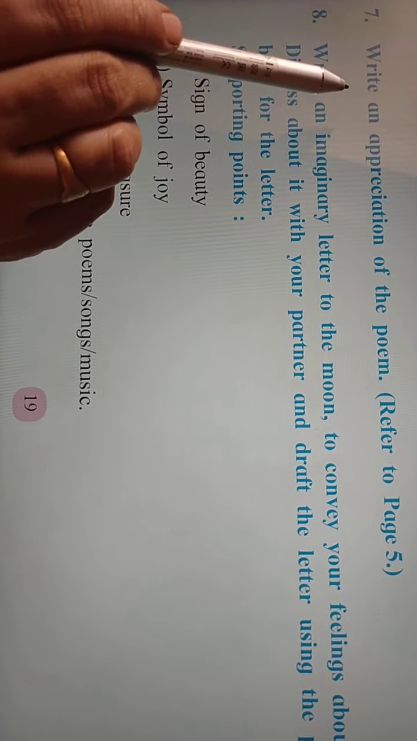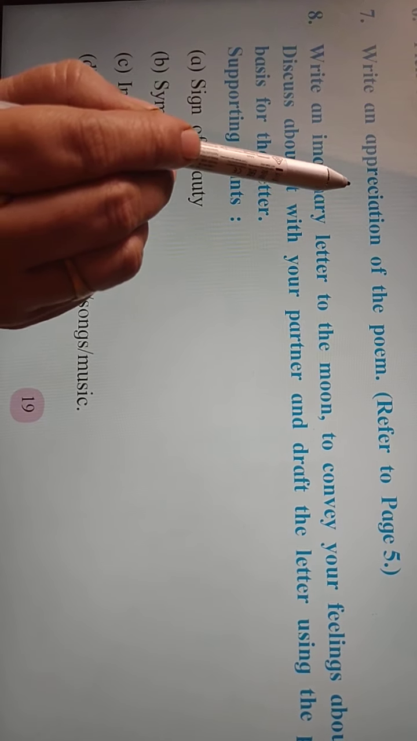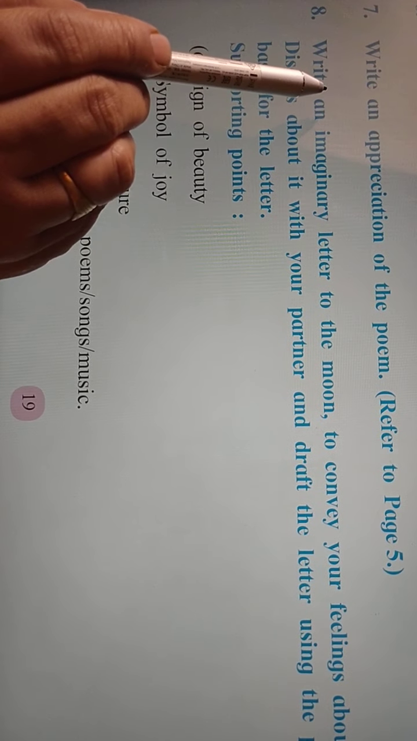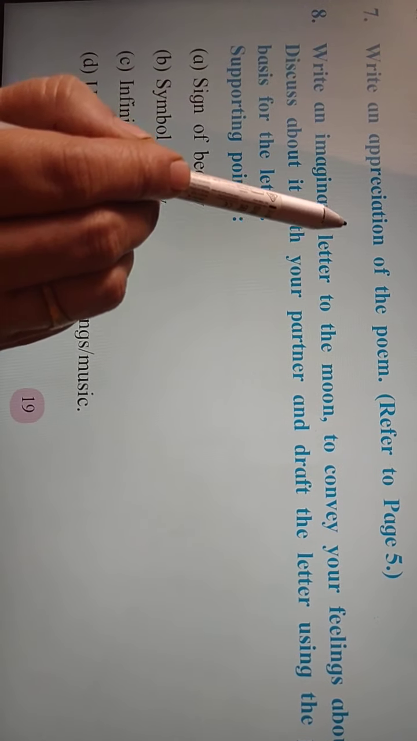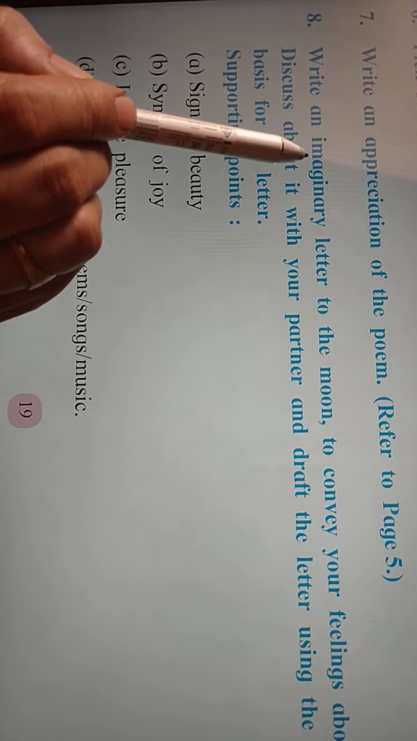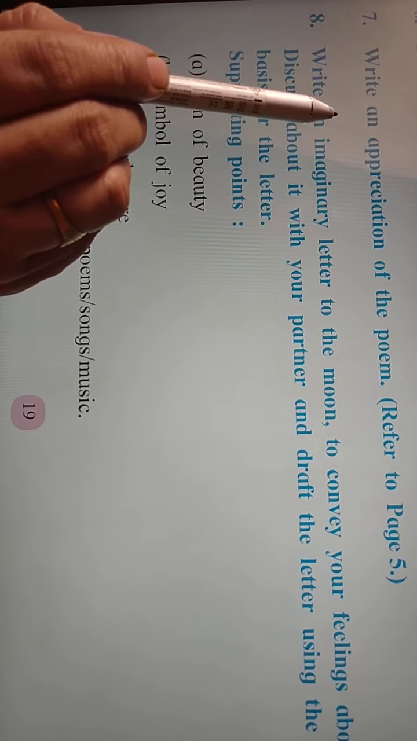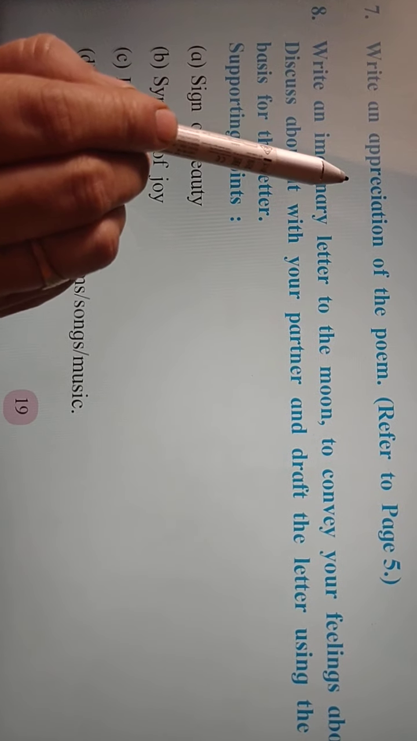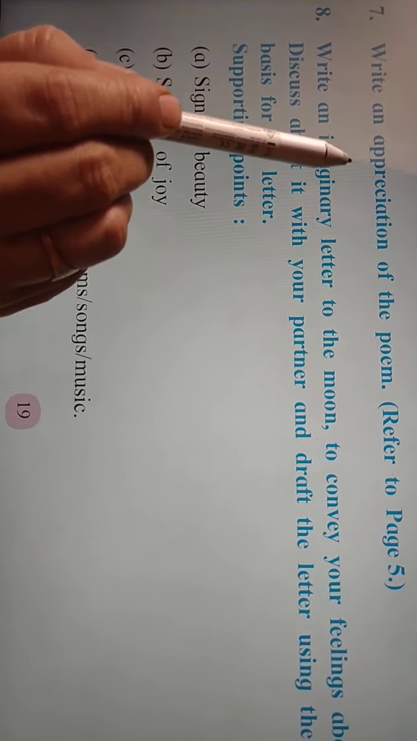title. The title of the poem is A Basket Full of Moonlight. Second point is poet. The poet of the poem is Sunil Sharma. Third point is rhyme scheme. And remember one thing, this is important. The poem has no rhyme scheme because this poem has no rhyming word.